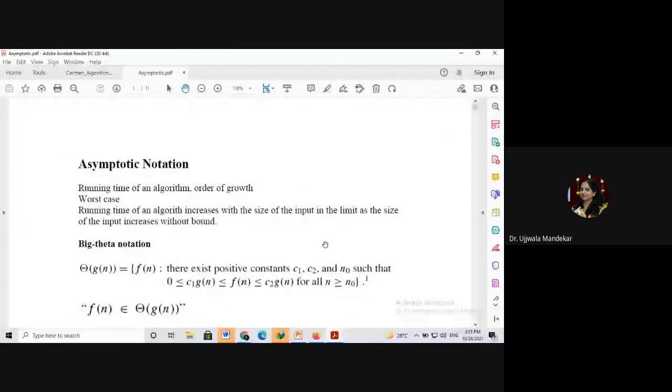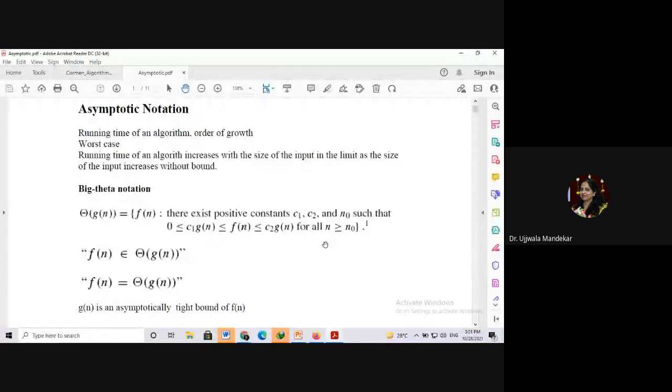So asymptotic notations are the notations of running time of the algorithm in worst case, best case, or average case. So three notations. One is big theta, as I told you. Big theta of g(n) can be defined as the set of functions f(n) such that there are two constants c1 and c2 which satisfy the condition that c1 of g(n) is greater than or equal to 0, f(n) is greater than or equal to c1 of g(n), and c2 of g(n) is greater than f(n) for all n greater than or equal to n0. So your function will be equal to theta of g(n).